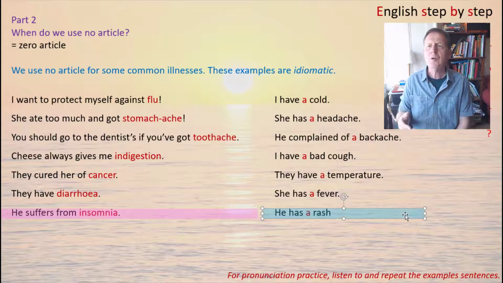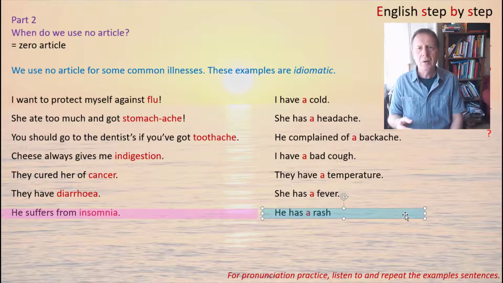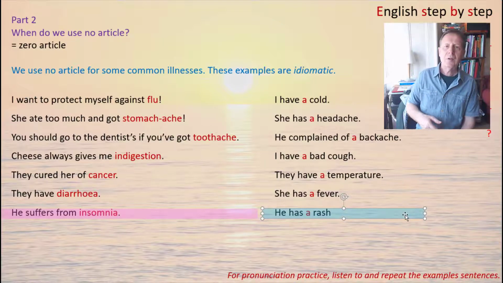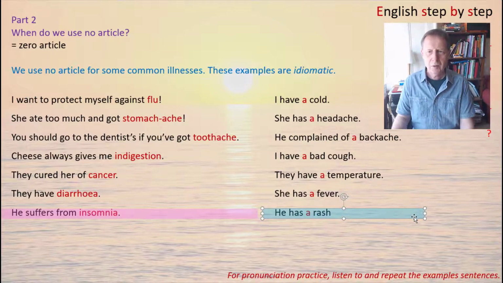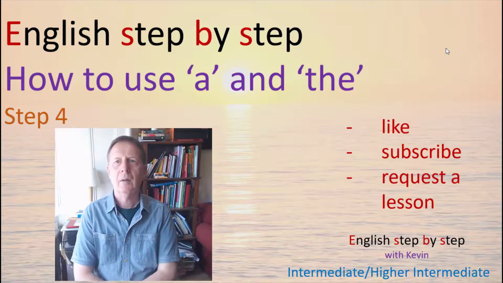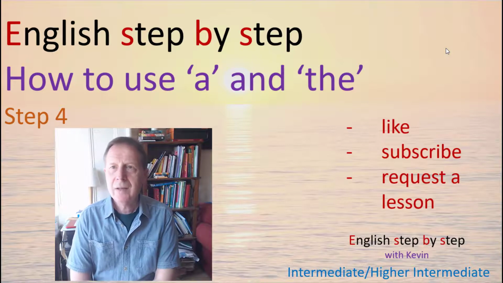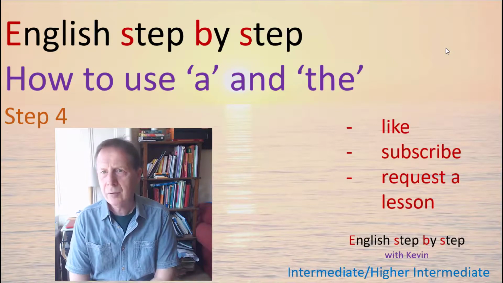So you have to just remember which illnesses do need an article and which ones don't. The best way is just to listen and read English as much as possible, so you see lots of examples in lots of different contexts. So that brings us to the end of this step 4 video on using a and the and no article.